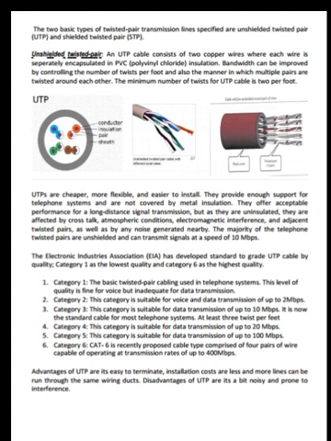See the figures. UTP cables are cheaper, more flexible and easier to install. They provide enough support for telephone systems and are not covered by metal insulation. They offer acceptable performance for long distance signal transmission, but as they are unshielded, they are affected by crosstalk, atmospheric conditions, electromagnetic interference and adjacent twisted pairs, as well as by any noise generated nearby. The majority of telephone twisted pairs are unshielded and can transmit signals at a speed of 10 Mbps.